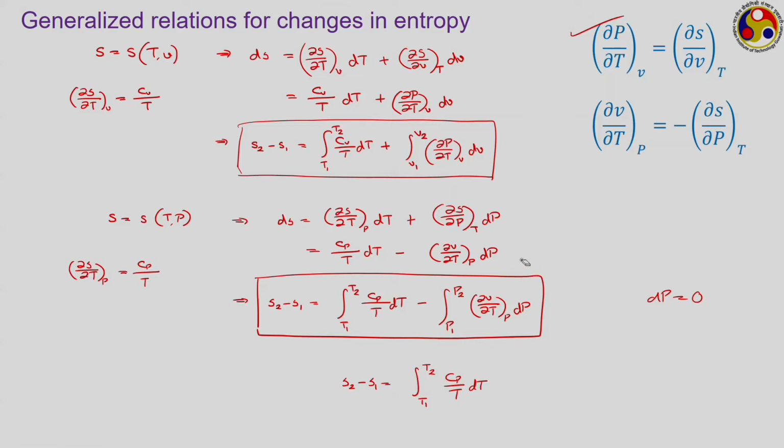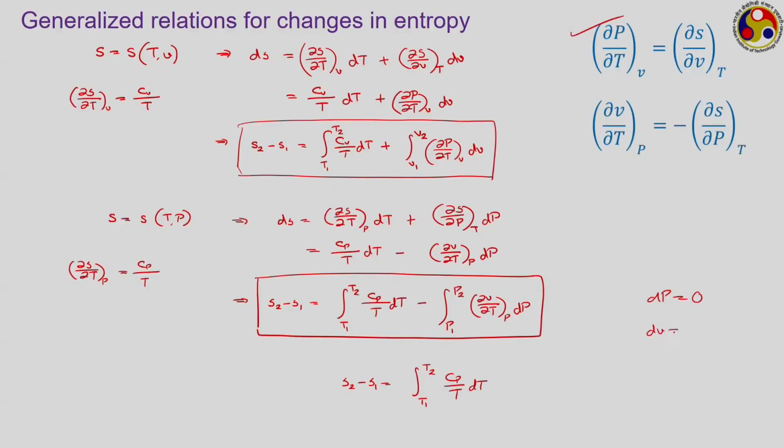Similarly, if we are going for a constant volume process, then what should we do? Constant volume process means dV equal to 0. So, this term will go to 0 for a constant volume process, and therefore it will be much easier to evaluate the change in entropy as the integral from T1 to T2 of Cv by T dT, because in the second expression we would have to evaluate both the terms for a constant volume process. However, it will reduce to only a single integration following the first approach.